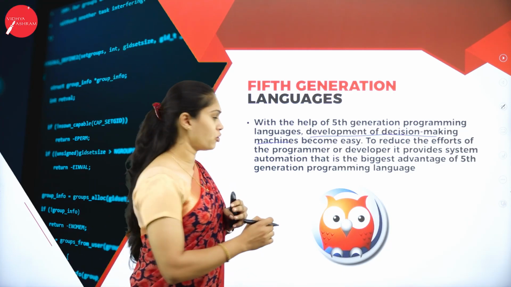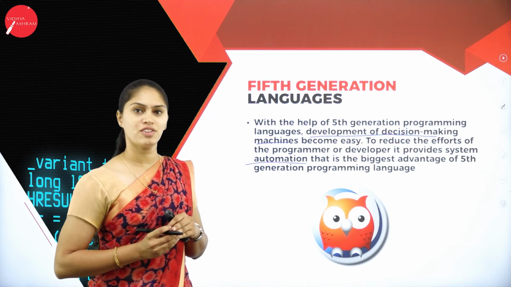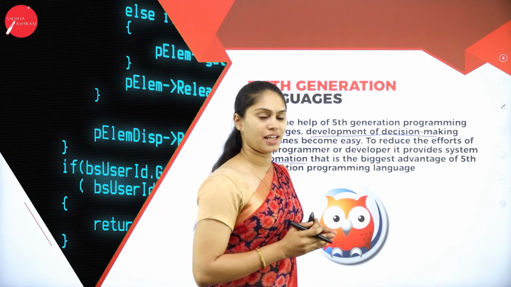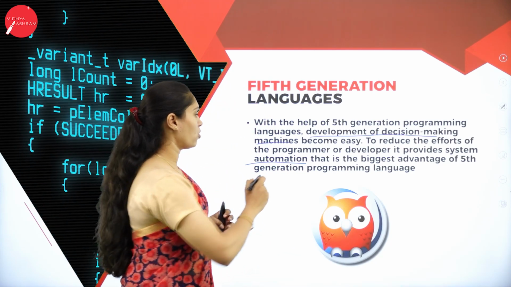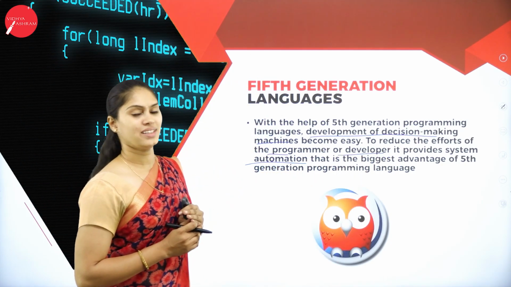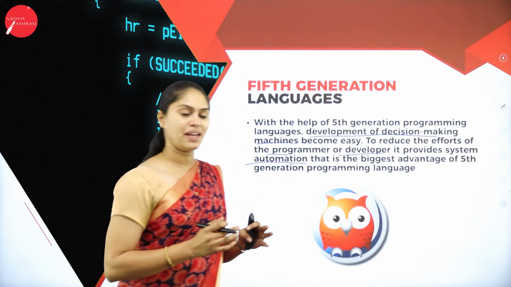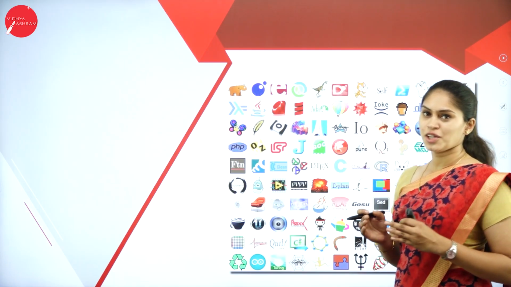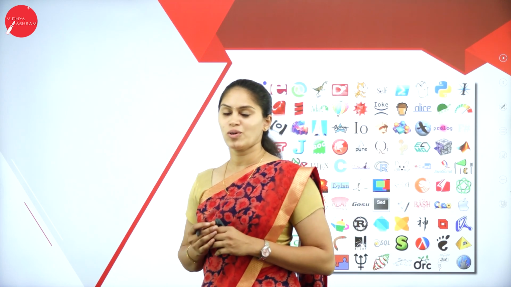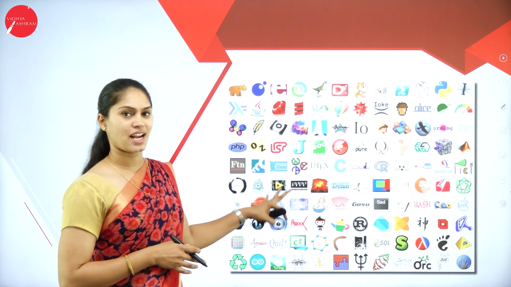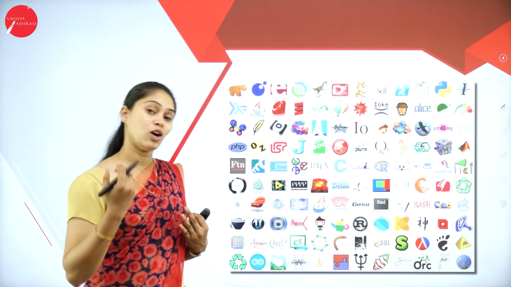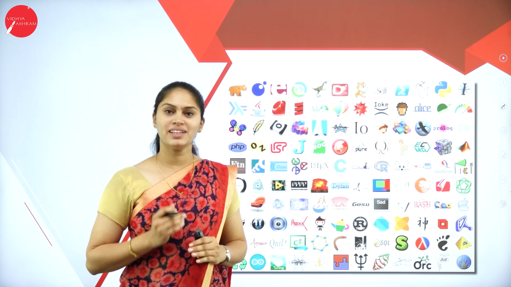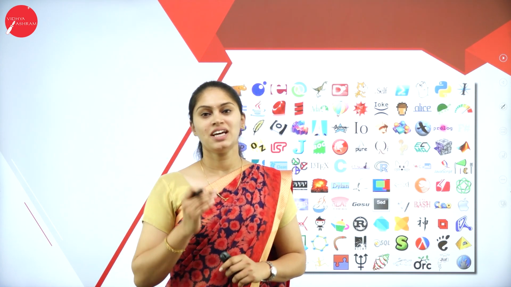Okay, and for automation, that is the biggest advantage of using these fifth generation programming languages. It reduces the complexity for a programmer or developer in order to provide system automation. So it is the biggest advantage of using the fifth generation programming language. Here you can see some of the programming language logos which I have taken just to make you understand what programming languages we have and how many programming languages we have. There are vast programming languages, so based on the requirement, we have to choose the programming language which we require.